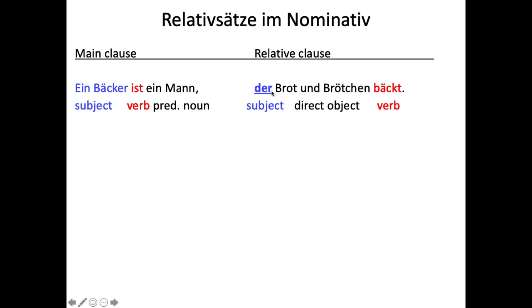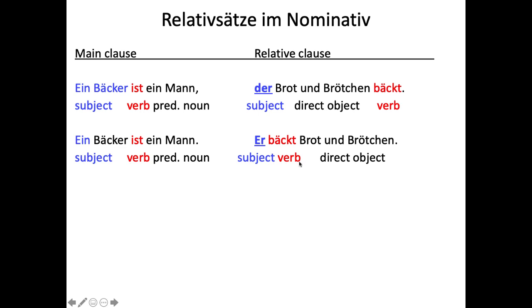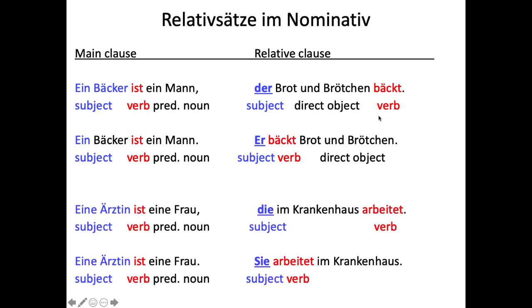You can see our relative clause starts with the relative pronoun, which here is the subject, and then the verb is at the end. In a normal sentence it would be bäckt Brot und Brötchen.